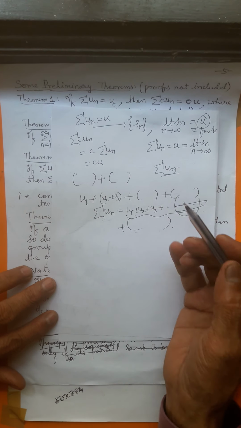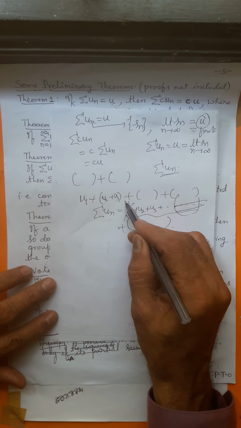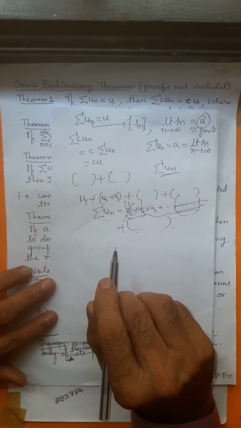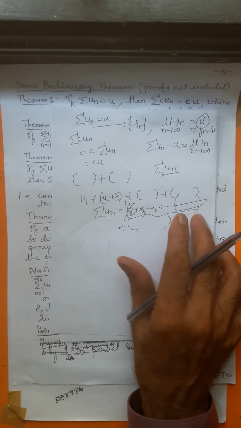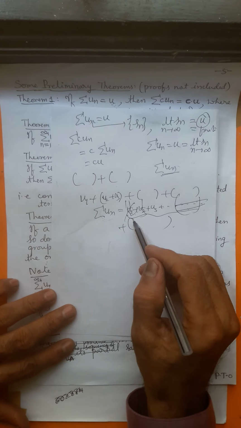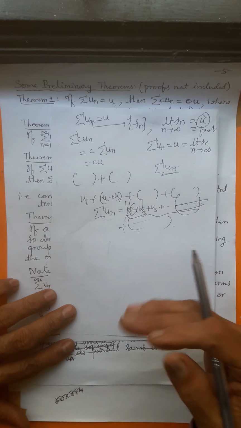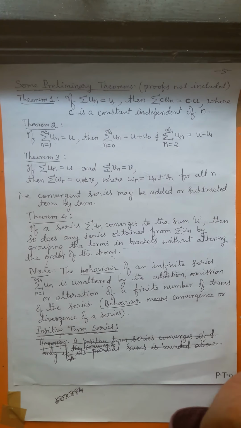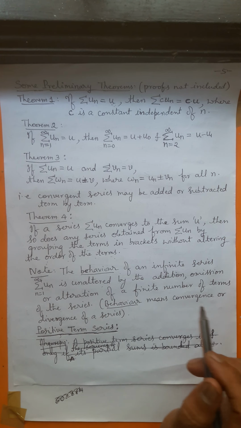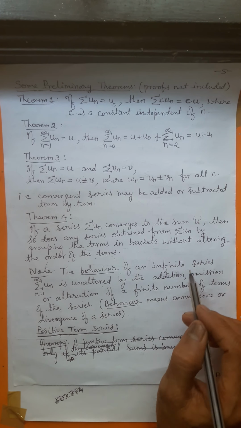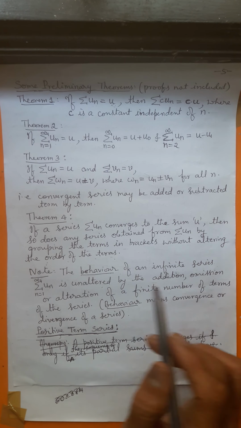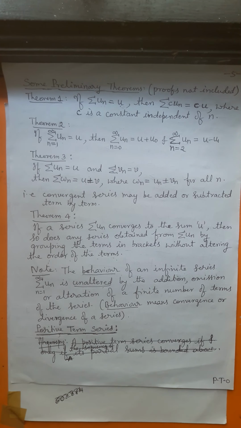Alter, modify some terms, put 1 where there is 1/2, or put 1/2 where there is 1/3. So by the addition of a few terms, omission, that is leaving out a few terms you drop, or another few terms you alter, the behavior of a series does not change. Behavior of the infinite series is unaltered.